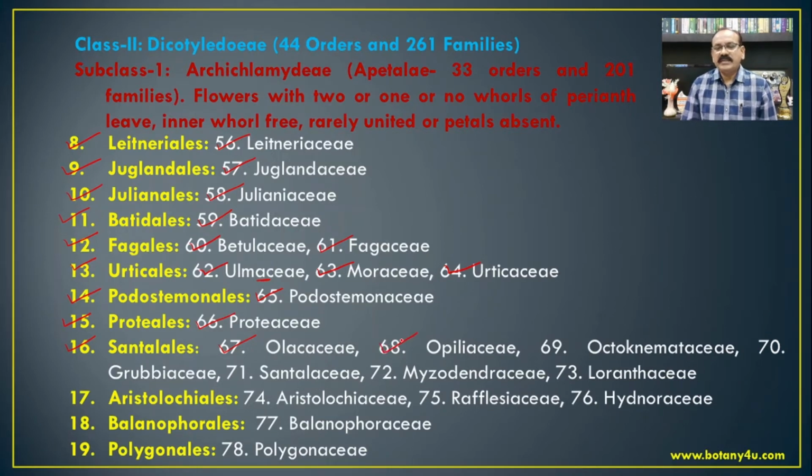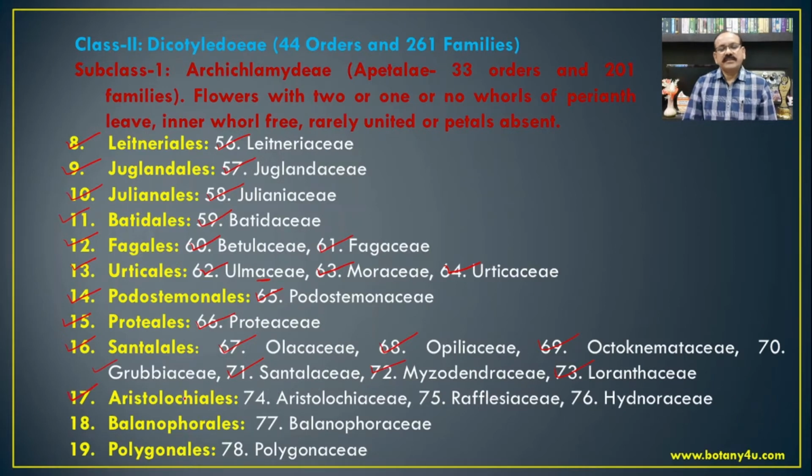Then Opiliaceae, Octoknemaceae, then Grubbiaceae, Santalaceae. The most common member of the Santalaceae is Santalum album, that is the sandalwood plant. Then Myzodendraceae, Loranthaceae, where Dendrophthoe falcata is one of the common members from this family, which is a partial parasite.